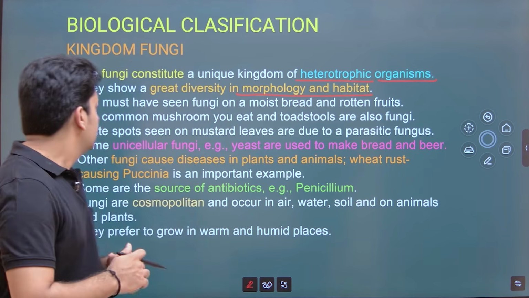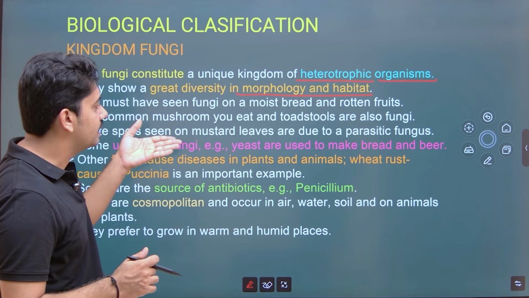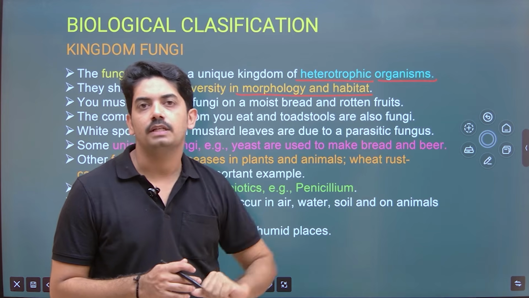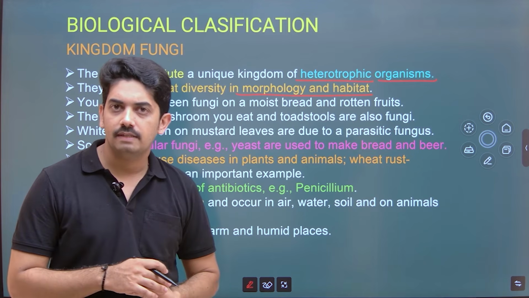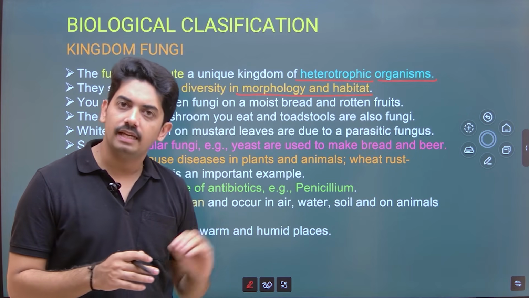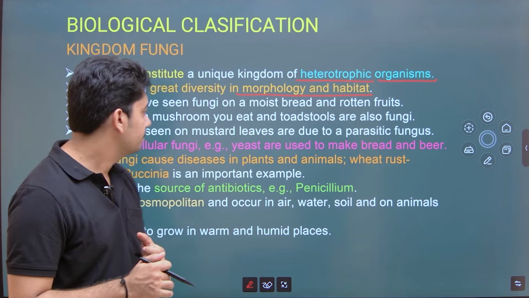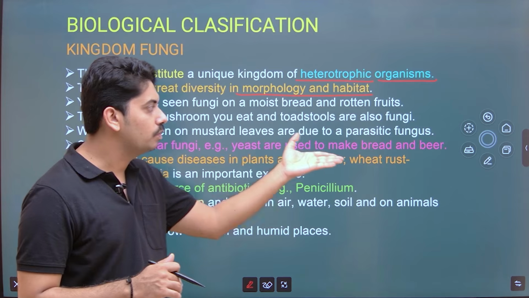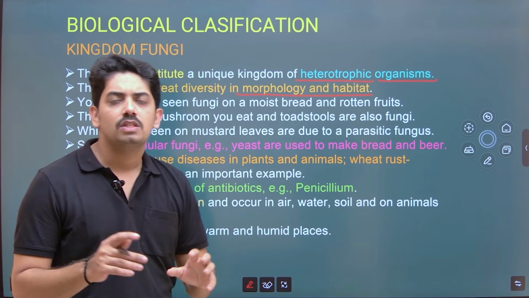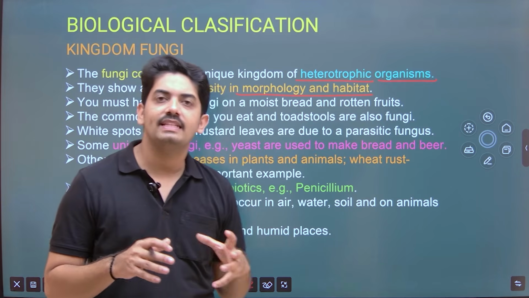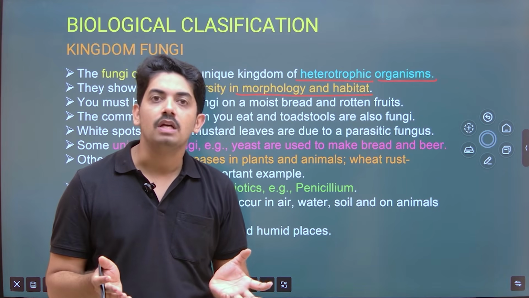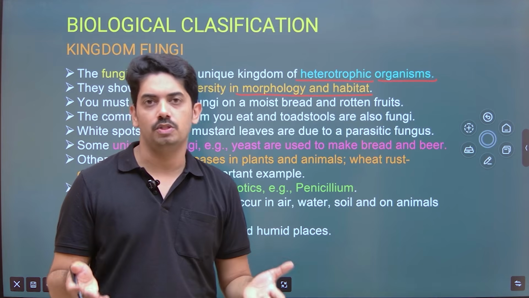Okay. The white spots seen on mustard leaves are due to a parasitic fungus. So mustard leaves get diseased by parasitic fungus. And some unicellular fungi like yeasts are used to make bread and beer. So why have they given all these sentences? Just to have a general idea about the fungus, where we commonly observe them.